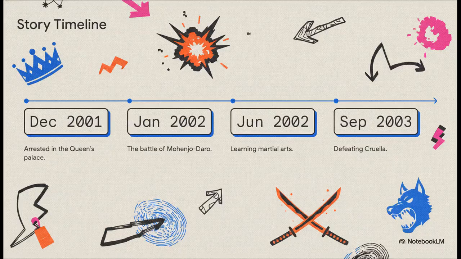Now, despite the absolute nonsense happening on the page, the author actively anchors us with strict chronological dates. We move precisely from December 11, 2001 to September 8, 2003. This provides a pseudo-logical spine to a completely illogical plot. By giving us exact days, months, and years, the script tries to force a sense of epic scale and continuity onto a narrative that otherwise changes its settings and rules from paragraph to paragraph.